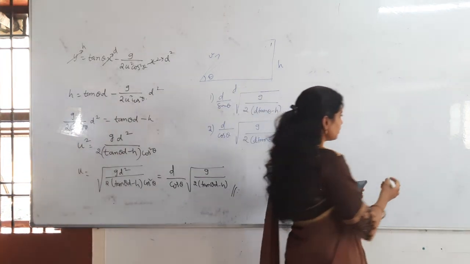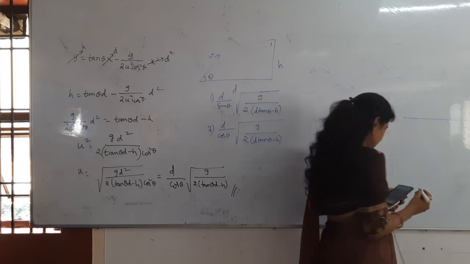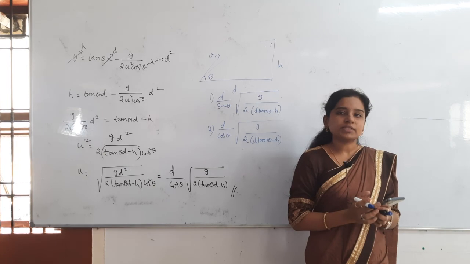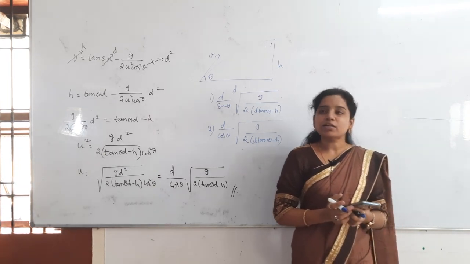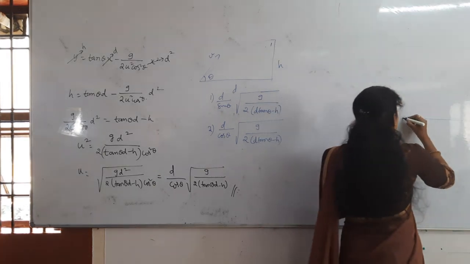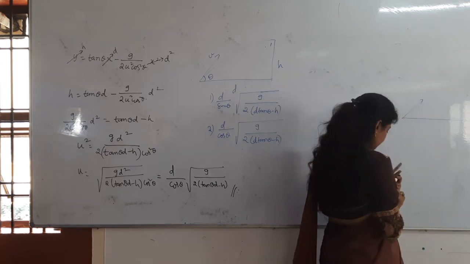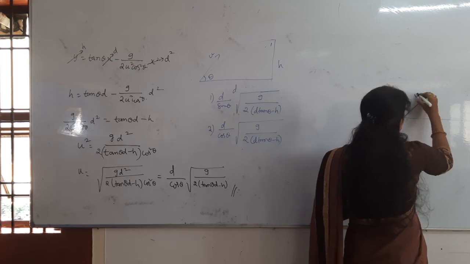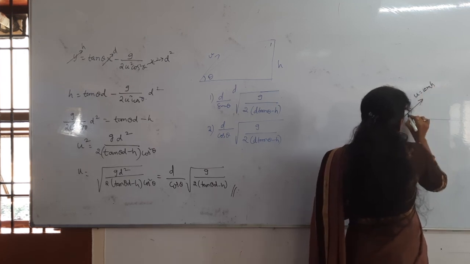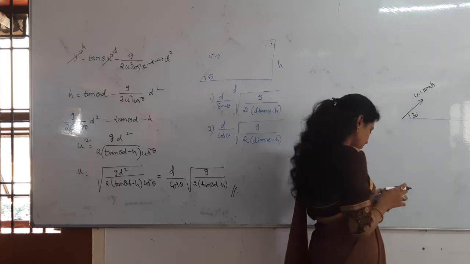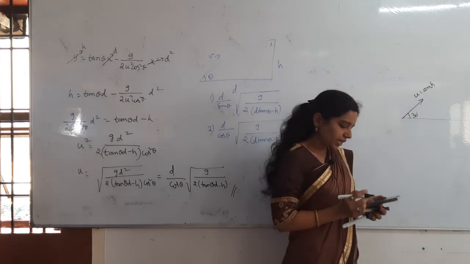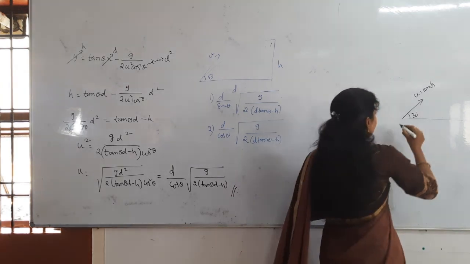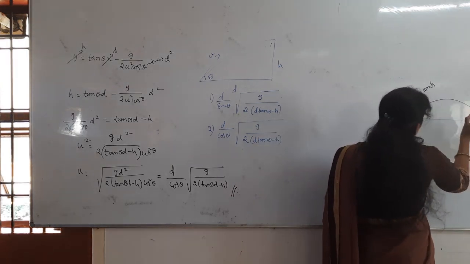This is a little tricky. I will do this problem myself. Look at what they are telling. A ball is projected with a velocity of how much? 10 meters per second at an angle of 30 degrees with horizontal. So they have projected the ball like this. u is equal to how much? 10 meters per second. Angle is how much? 30 degrees. Now with horizontal, it just clears two vertical poles, each of height how much? 1 meter.